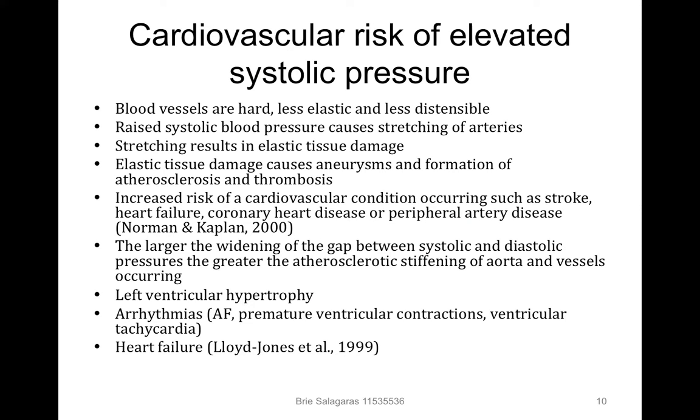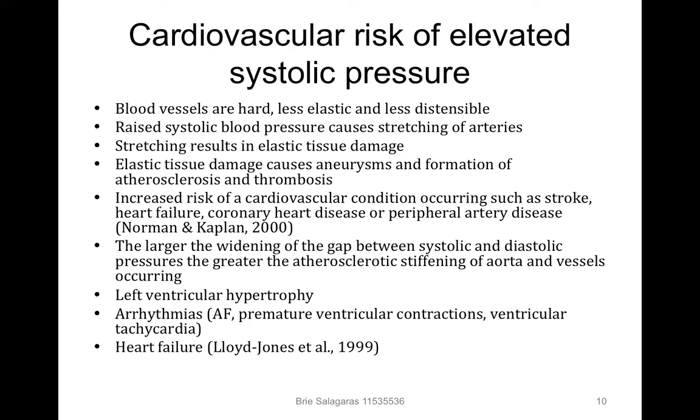So with increased systolic pressure, increased complications occur within the heart. High blood pressure thickens the blood vessel walls and increases the risk of atherosclerosis occurring, thus making the vessel walls more rigid and more stiff and narrowing the lumen of the vessels. In addition, stretching of the rigid arteries and veins during elevated pulse pressure causes elastic tissue damage, which can lead to aneurysms and further formation of atherosclerosis and thrombosis.